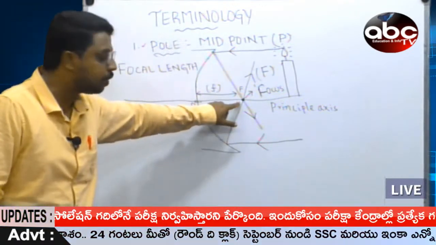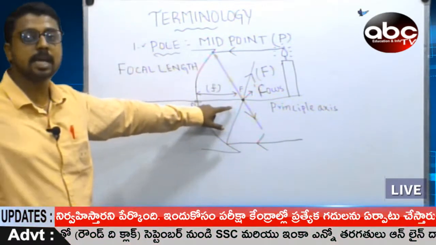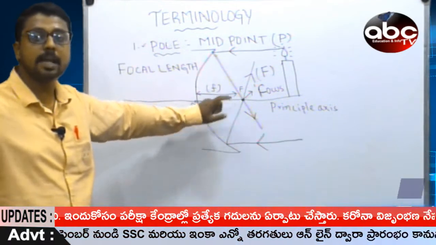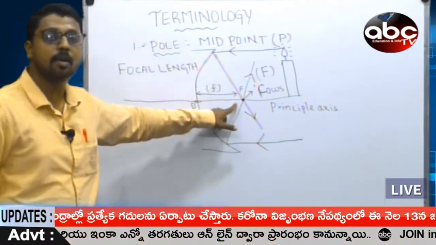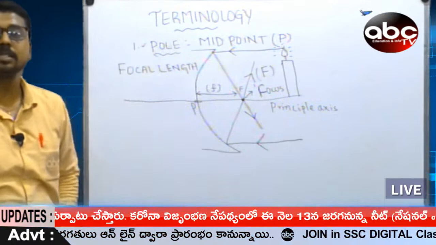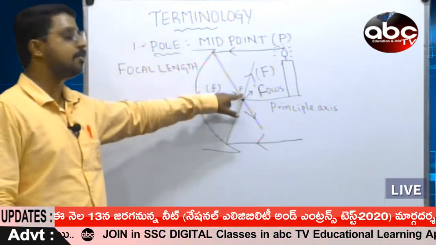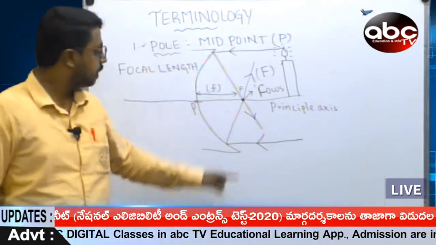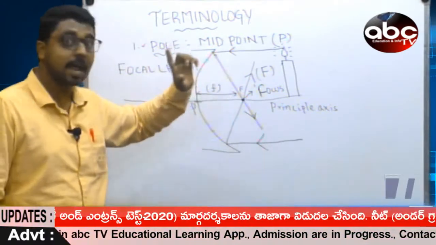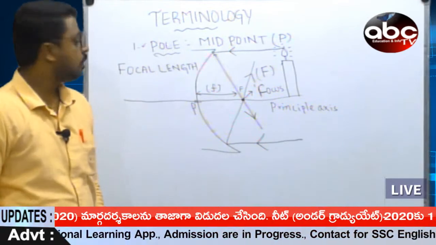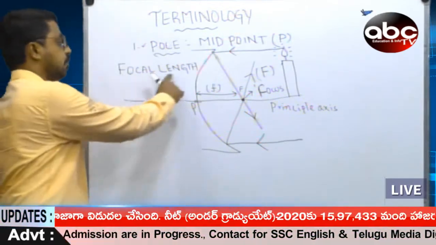These are going to intersect at a point. This is nothing but called a focus, abbreviated by capital F. Listen to the difference. This is the third. Coming to the fourth definition, this is focal length.